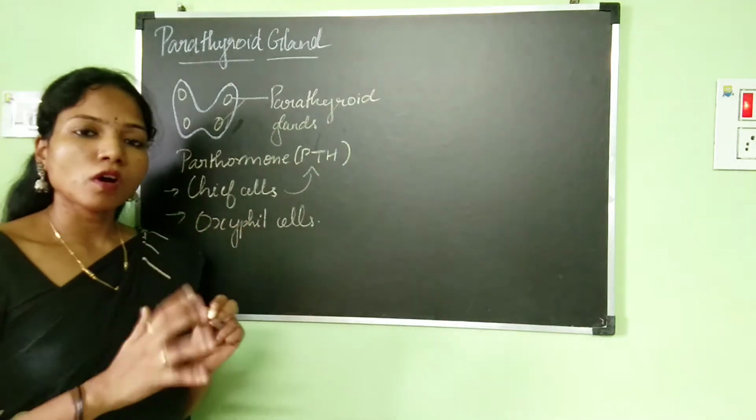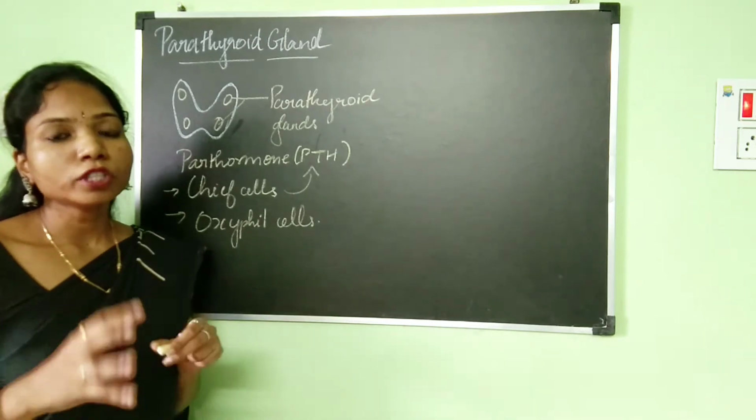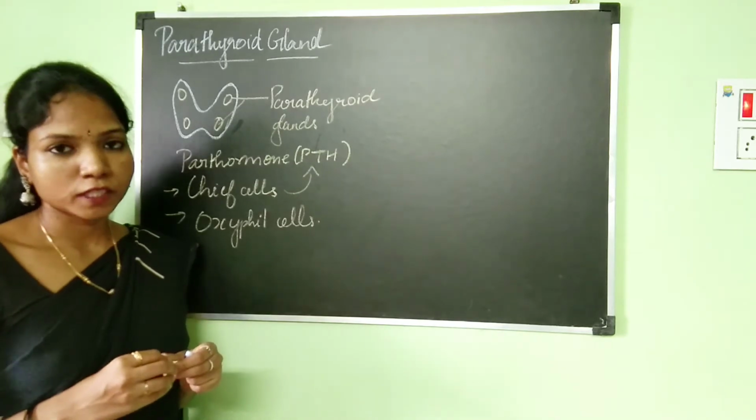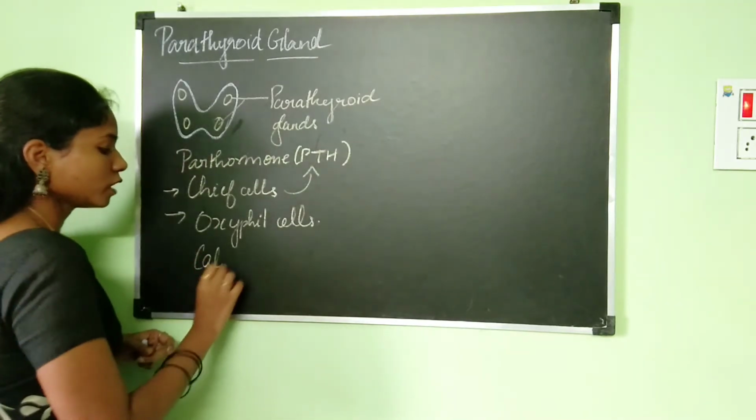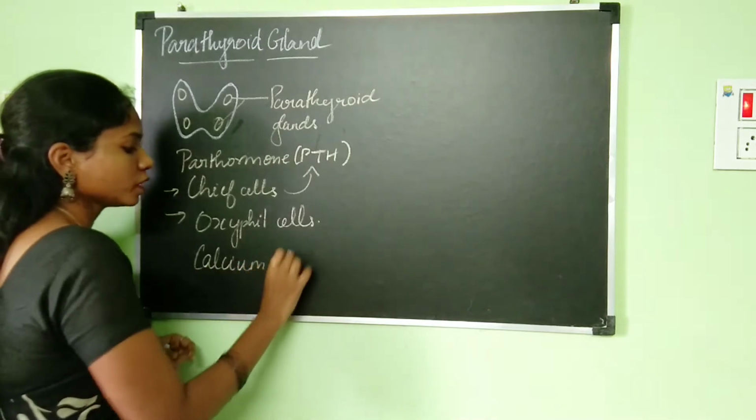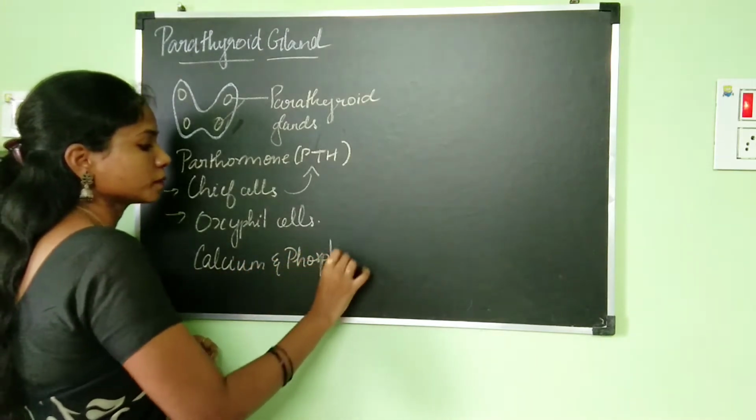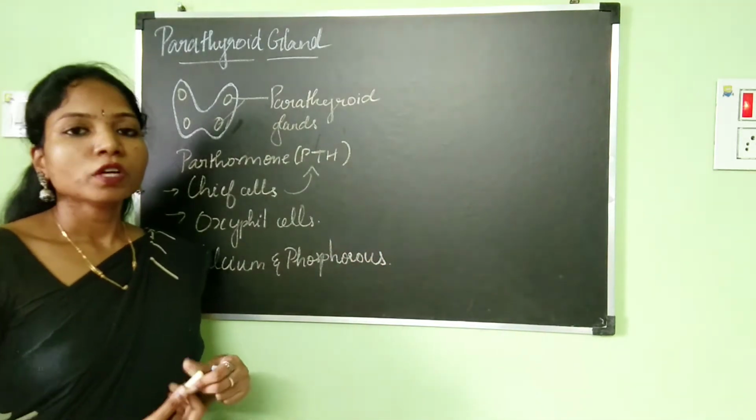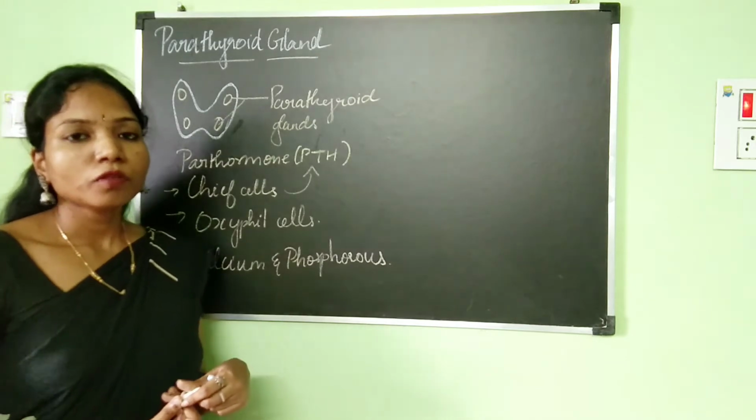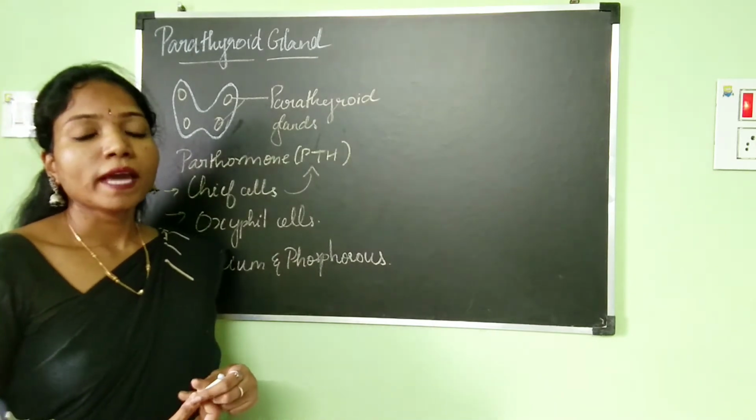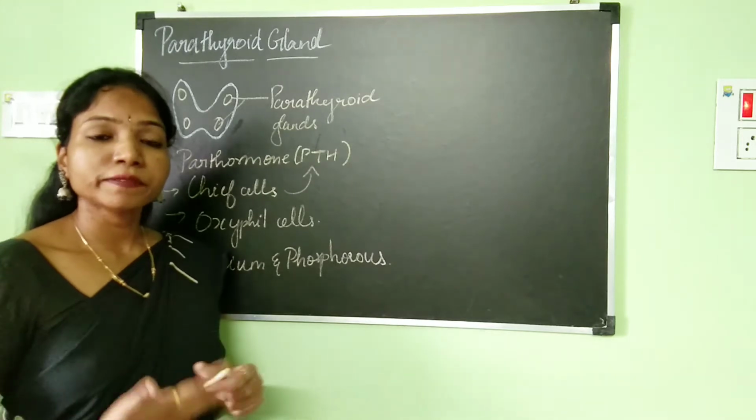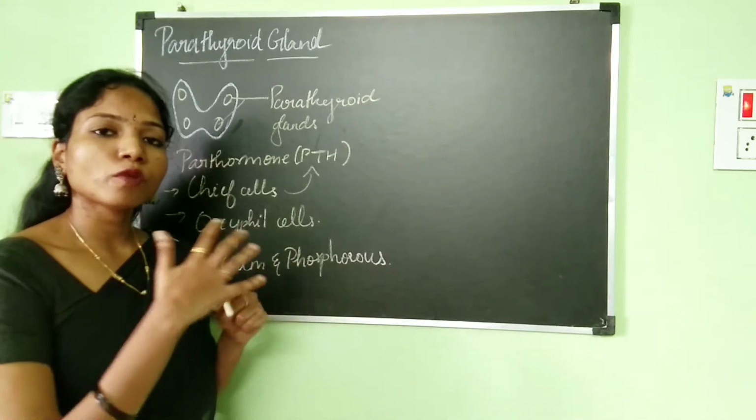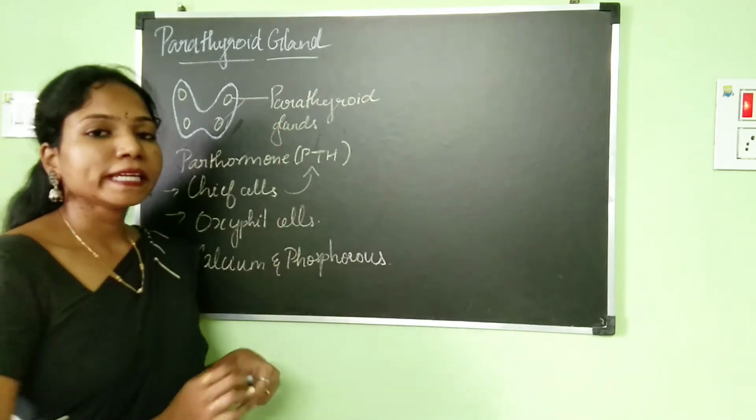Parathyroid hormone, or the parathormone, plays a very important role in regulating the calcium and phosphorus ions. So for the regulation of calcium and phosphorus, parathormone is very important. Where do we need calcium? For our muscle activity, for our nerve activity, and for our bones and teeth, for all their development and growth, we need calcium.